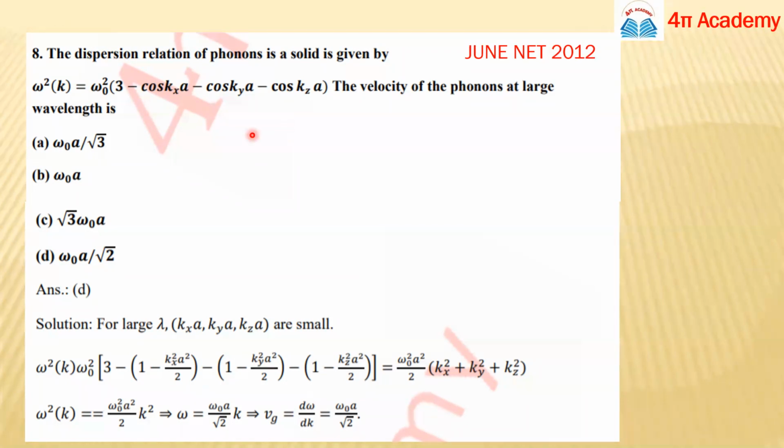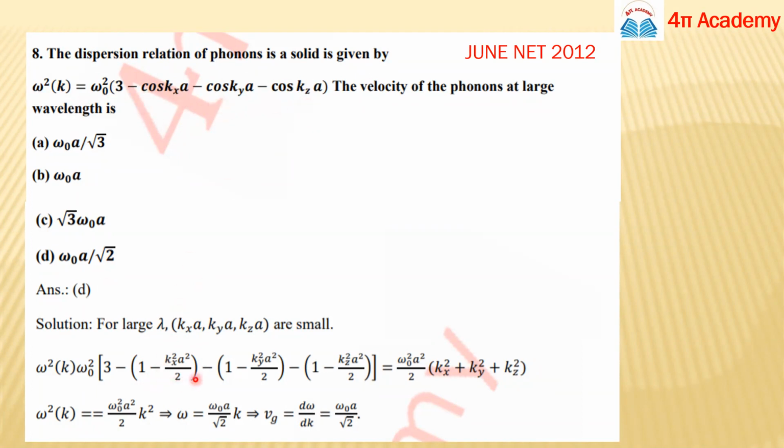Yes, ma'am. Okay. So if these terms kx are very, very small, we can leave all these higher order terms. So we can only take these two terms, the first and second term, for the expression of cos theta. So for cos kxa, we will just write this dispersion relation, and we will change these three values of cos.